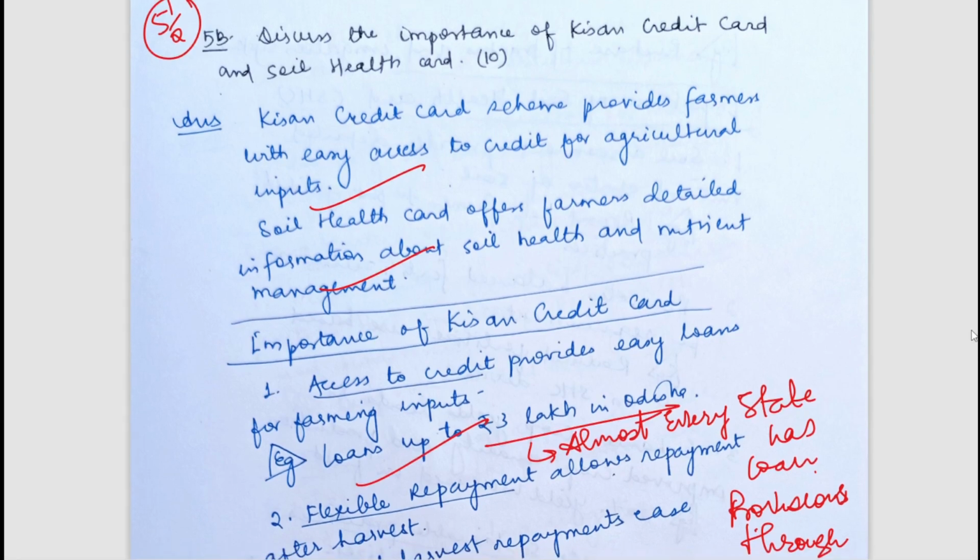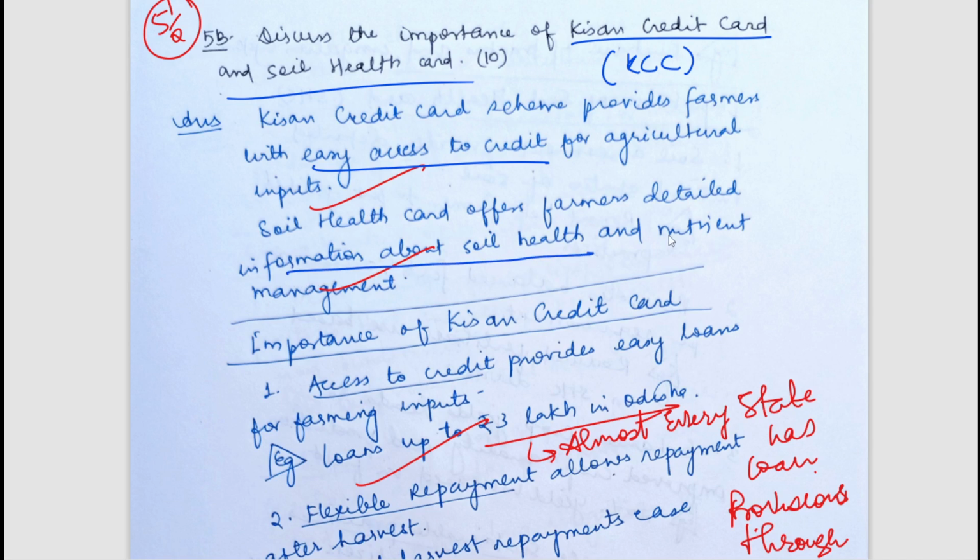The next question is discuss the importance of Kisan Credit Card and Soil Health Card. So we all know Kisan Credit Card, that is also known as KCC. It is a scheme which provides loans to farmers, or you can say easy access to credit to farmers. And soil health card offers farmers detailed information on soil health and nutrient management. It tests the soils, lets the farmers know which nutrient is present in soil, which nutrient is deficient in soil, so that the farmers can use fertilizers or any amendments properly.